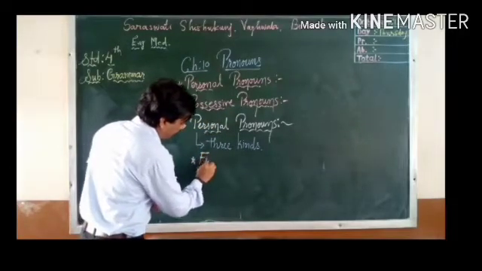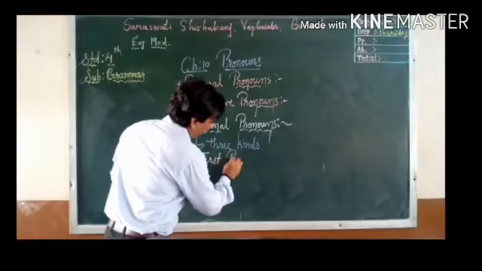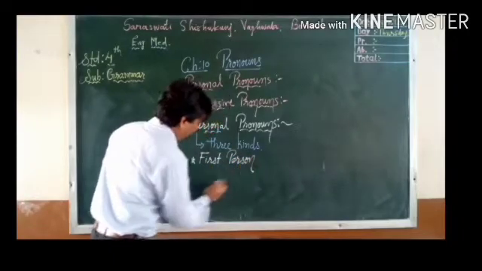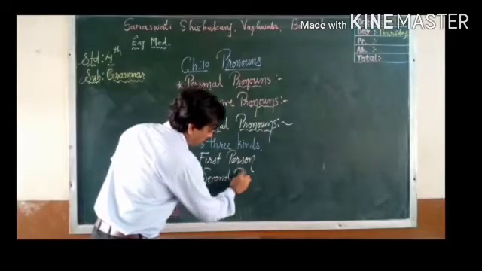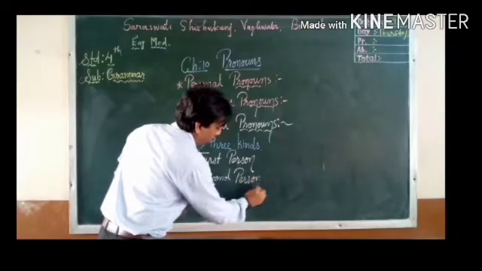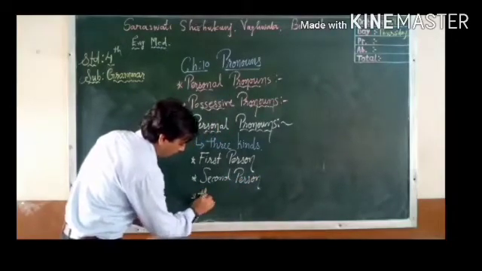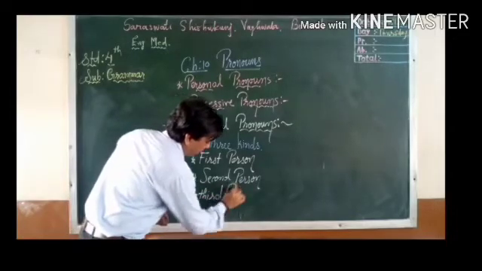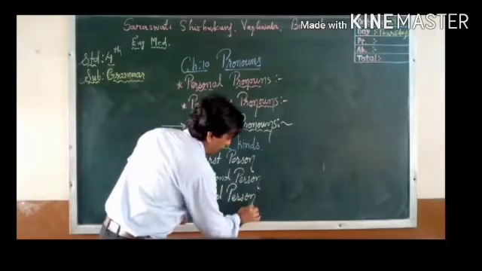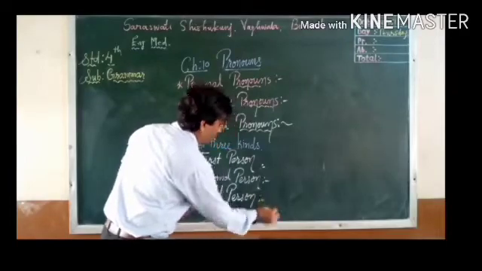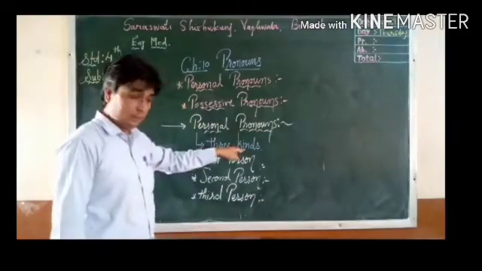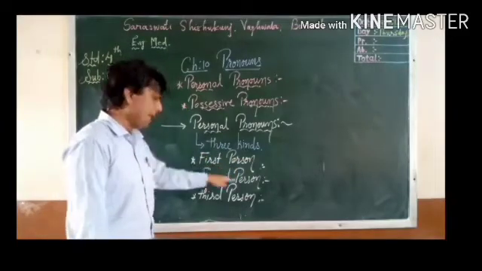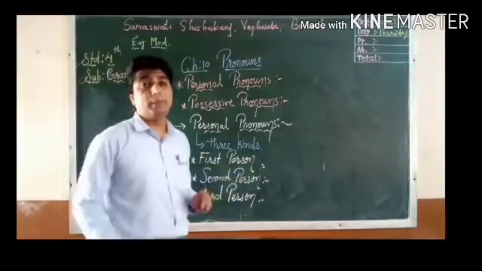So that is first person, second person, and third person. Right? Personal pronouns are three kinds. First person, second person, and third person.